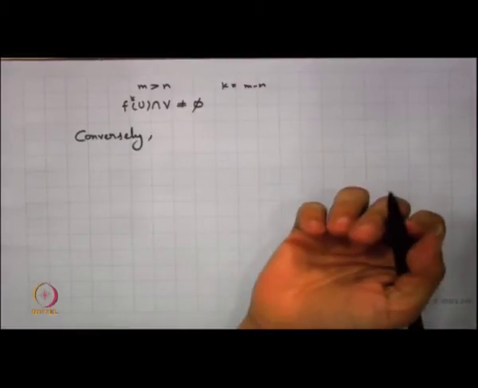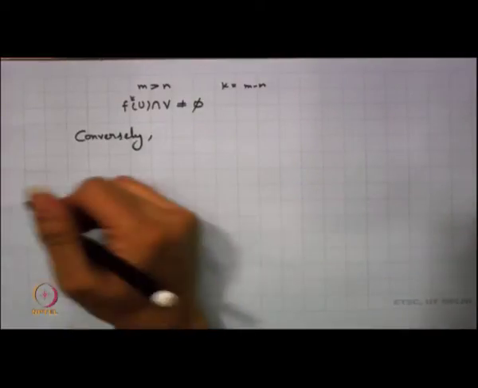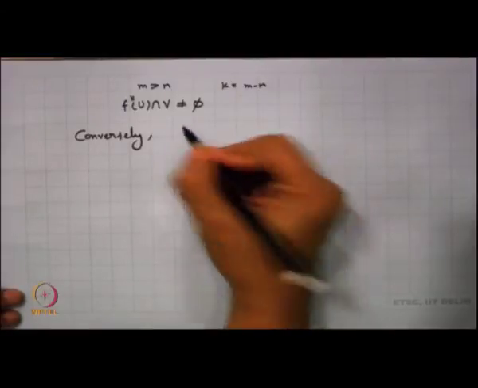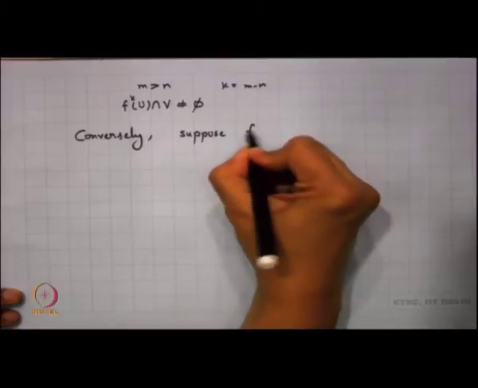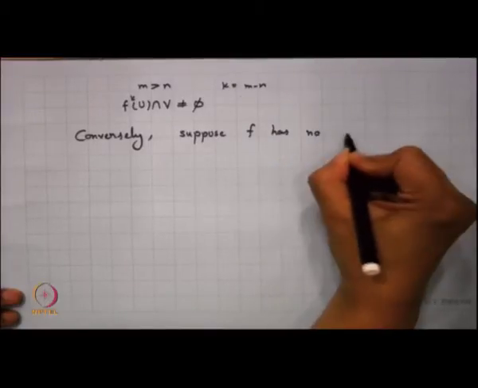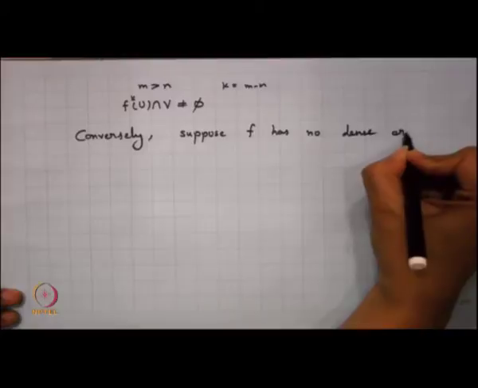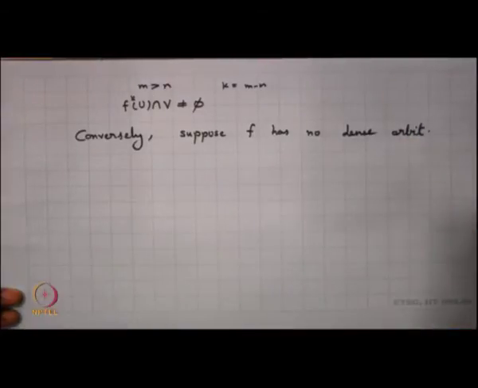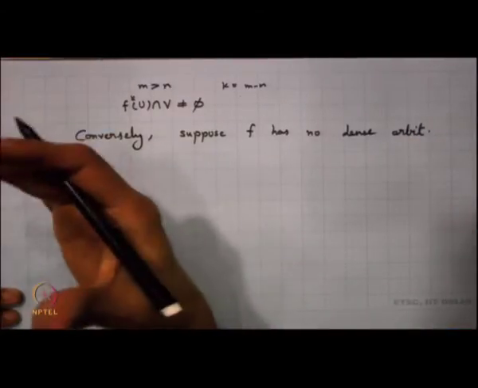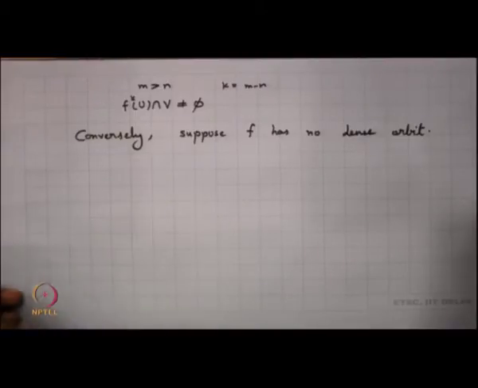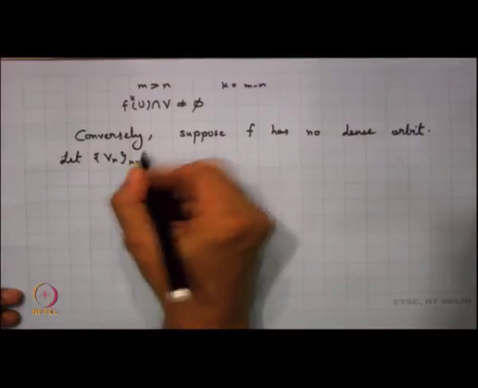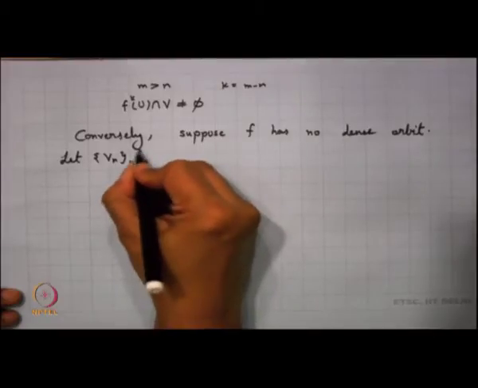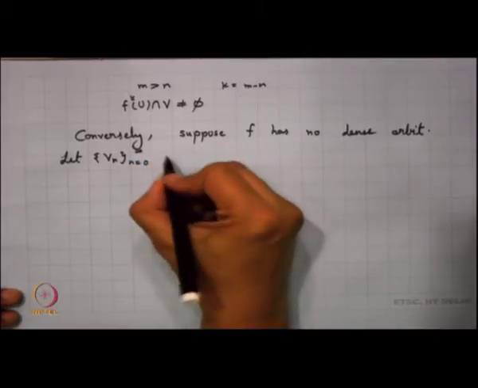Now, my system is topologically transitive and I just suppose that f has no dense orbit. Now, my system is separable, so it should have a countable basis. So, let V n, where n goes from 0 to infinity, be a countable basis.